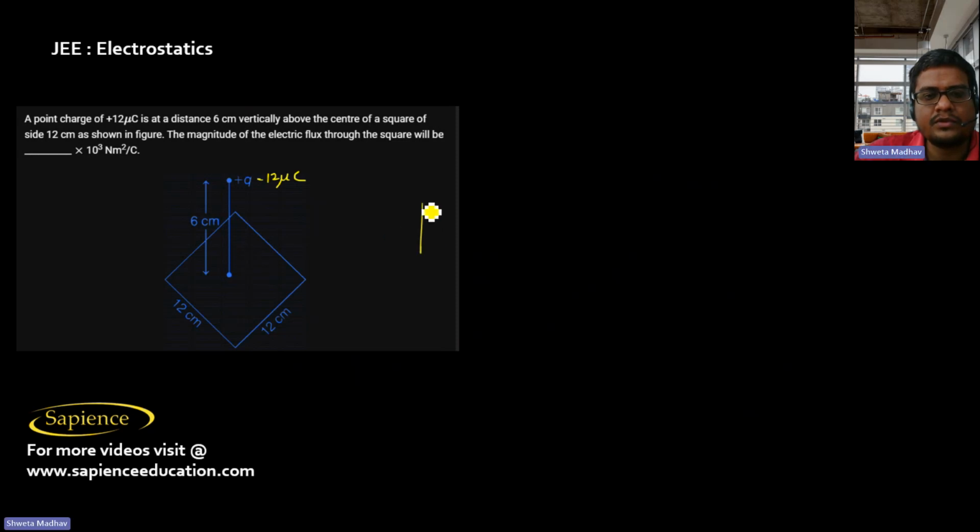So now it means that if we take a cube having side length 12 centimeter, then this charge which is kept at a distance of 6 centimeter above the base of this cube means that the charge is placed at the center of the cube.